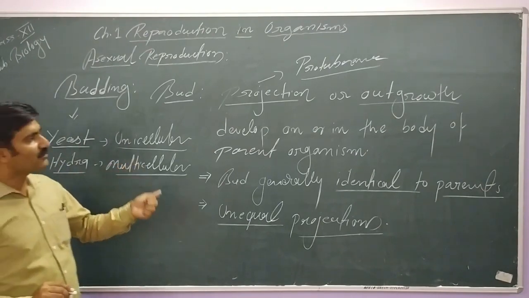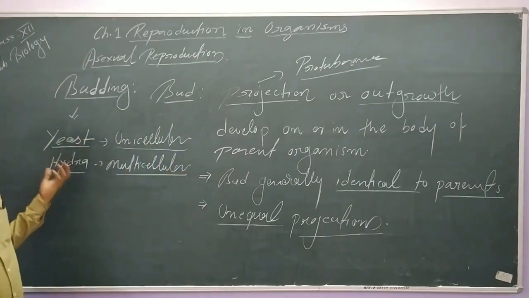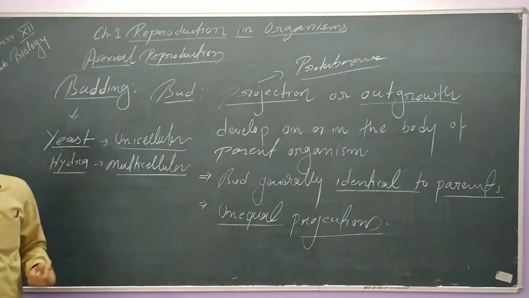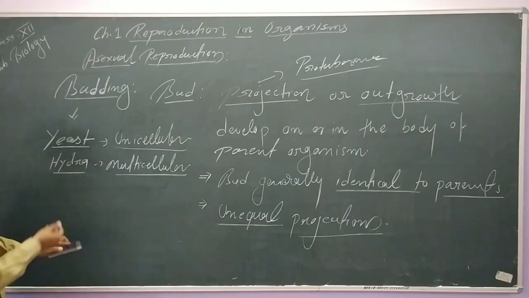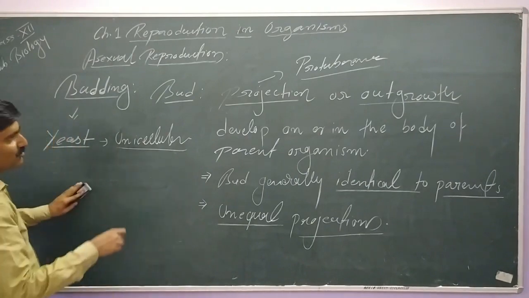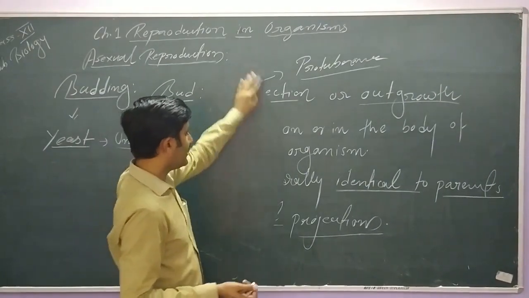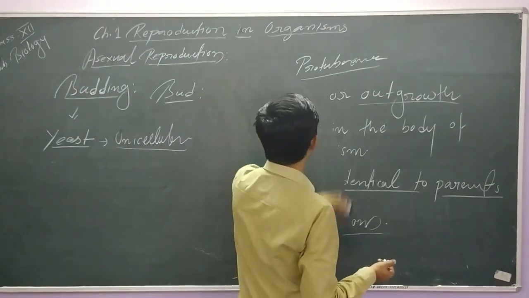Okay, so let's try to understand how budding takes place in yeast, a unicellular organism. Then we will take budding in hydra. Budding is basically classified into internal and external budding, that is, exogenous budding and endogenous budding. So that we will take separately.